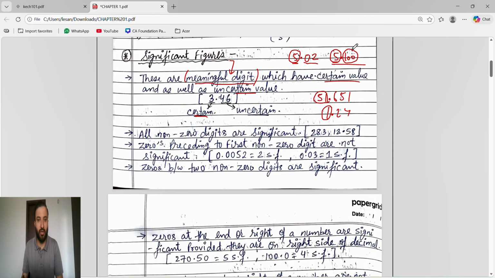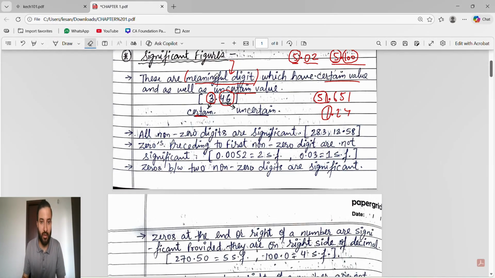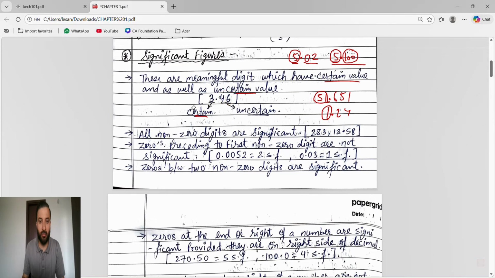Understand? Yes, sir. The first thing is, a significant figure is a meaningful digit which has certain value as well as uncertain value. So whenever you write a decimal value, the left hand side, before the decimal, is certain. The right hand side, after the decimal, is uncertain. So significant figures are meaningful digits.